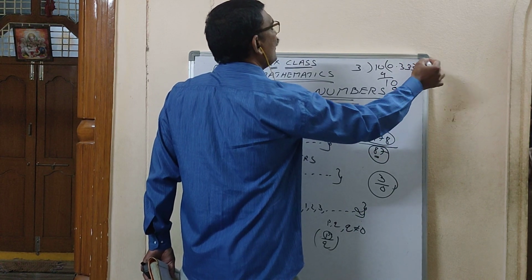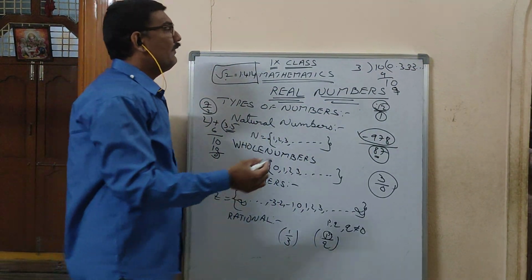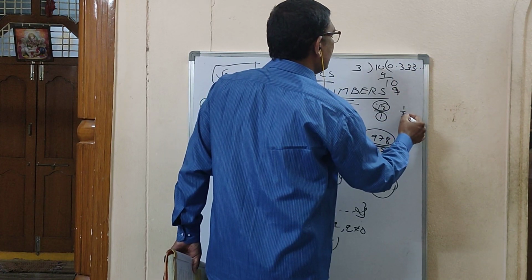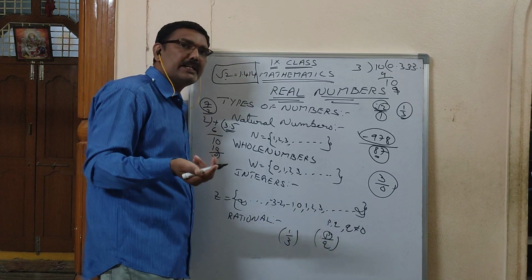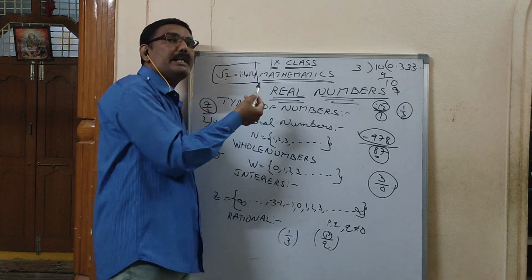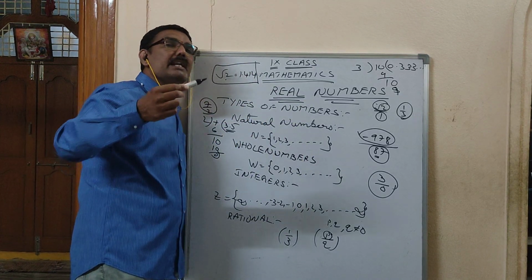So if you go on doing it, 0.3333 keeps coming up. If 3 is repeating, 1 by 3 is called a repeating decimal. Whereas non-repeating means the same number won't come again and again.